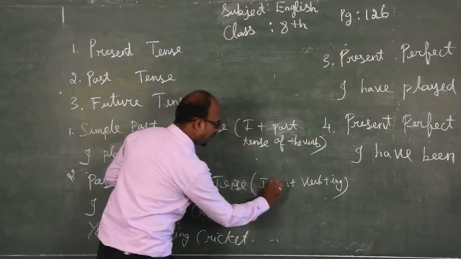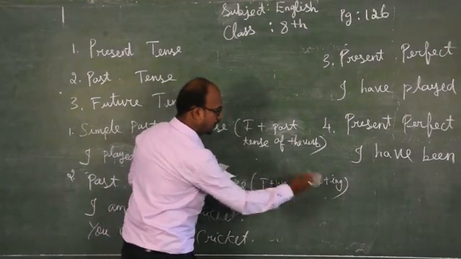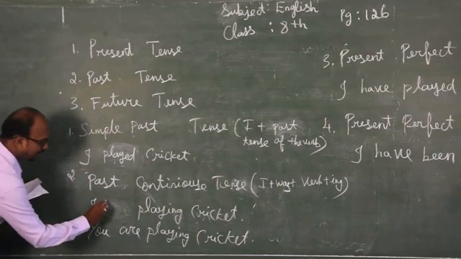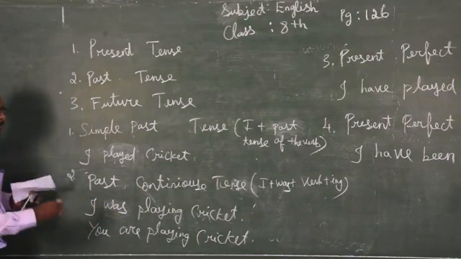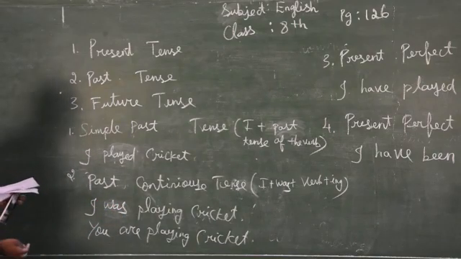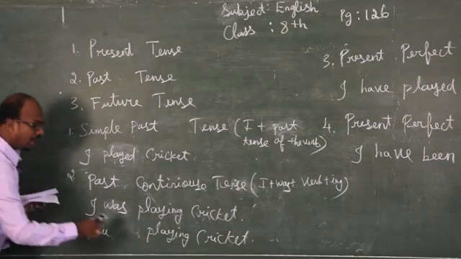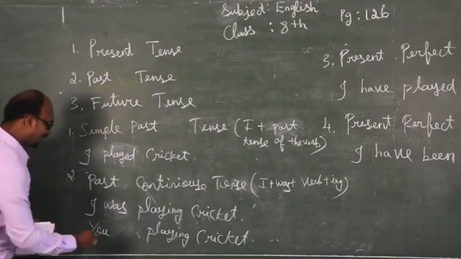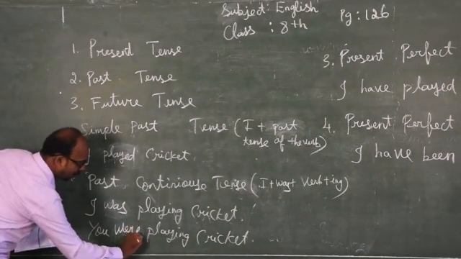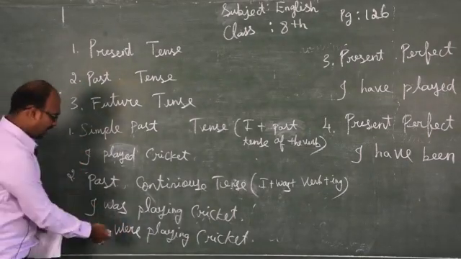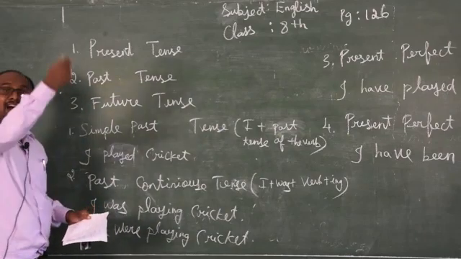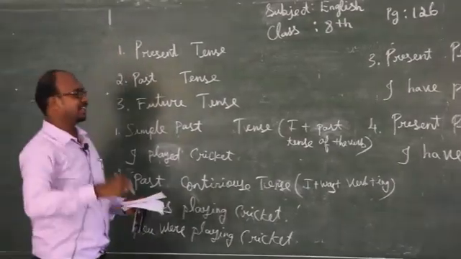That is past. I was plus verb plus ing. So I am playing will be changed into I was playing cricket. That is past continuous. You are playing cricket is present continuous. You were playing cricket, or they were playing cricket: are will be changed into were.